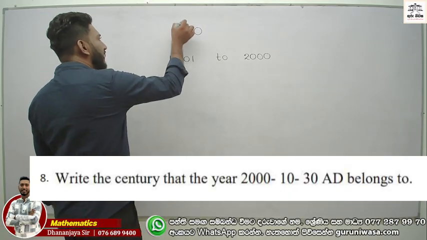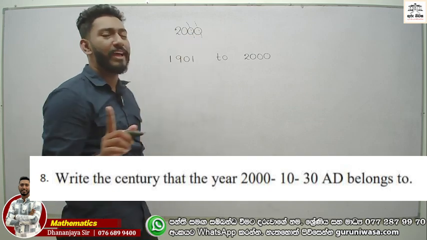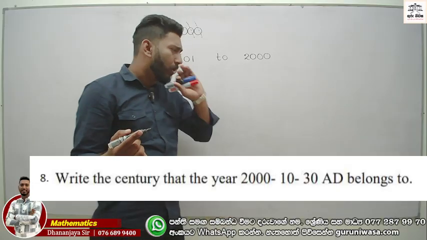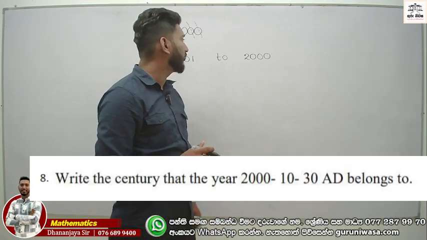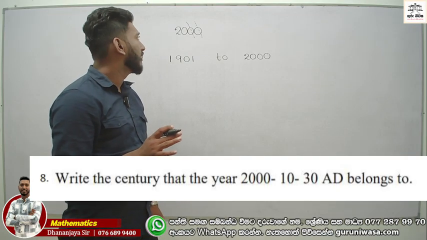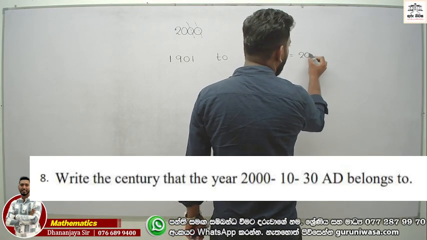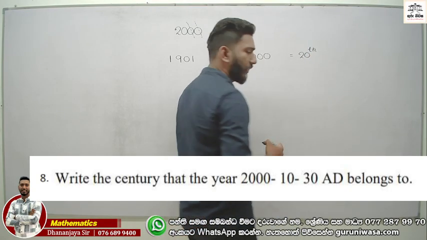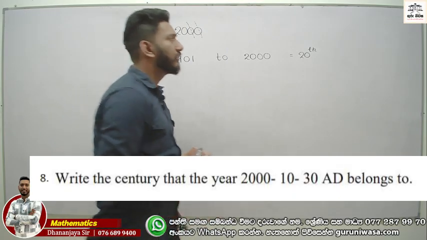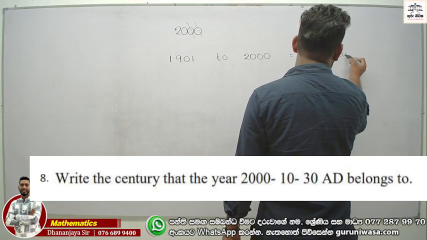If we have two zeros as the last digits, eliminate the two zeros and don't add anything. In this case, not adding. Now, ours is the 20th century, right?